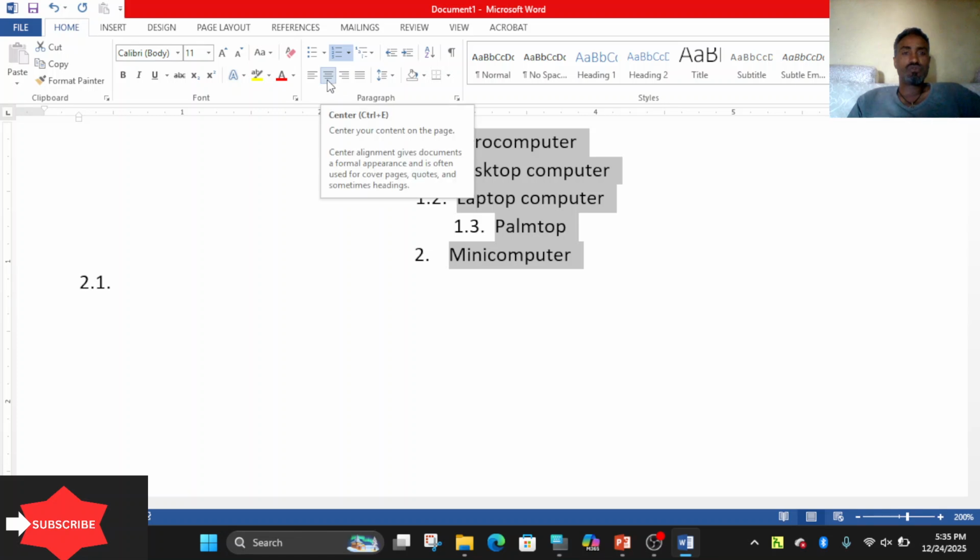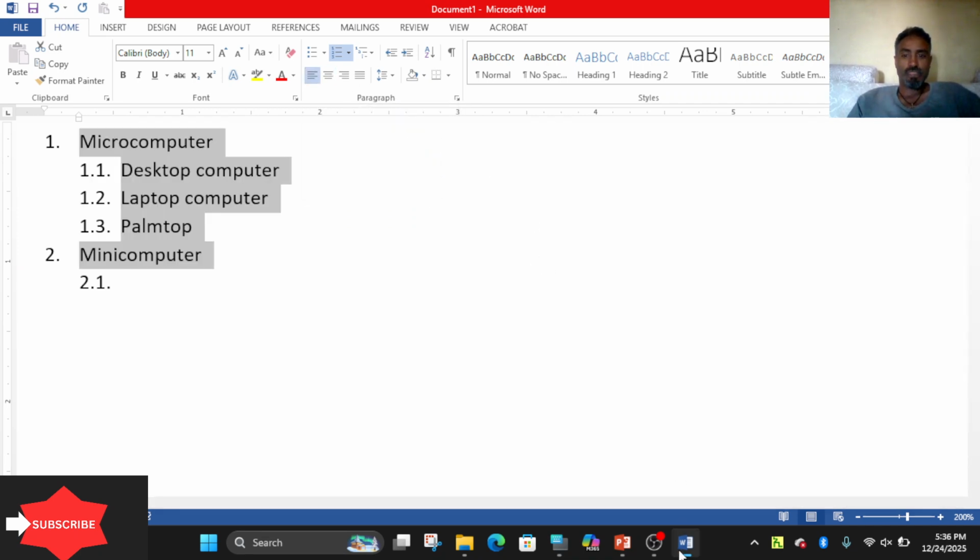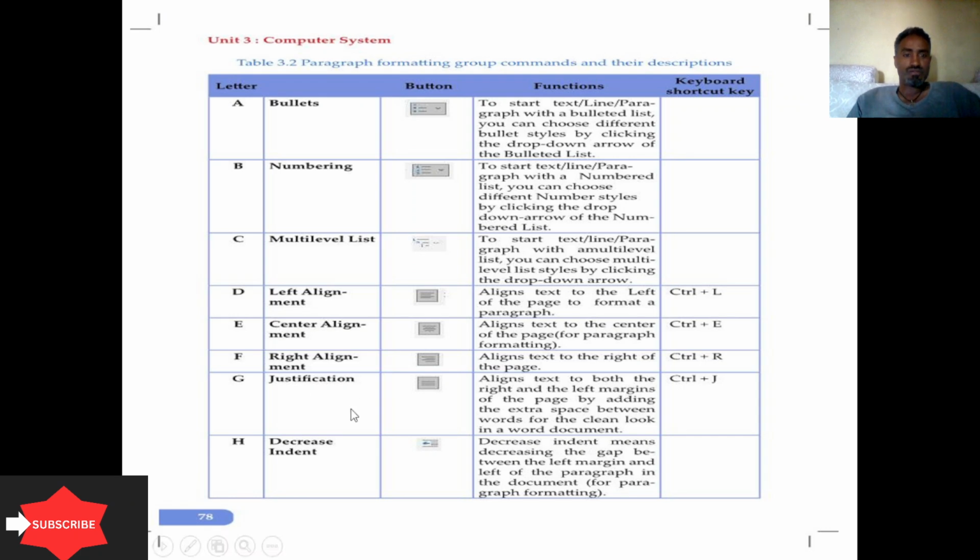Alternatively, you can use Control E, for instance, on the keyboard. Control E is center, Control L is left. The other feature is increase indent and decrease indent, in case of choosing a multi-level list.